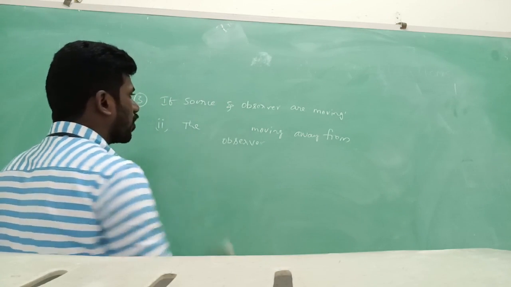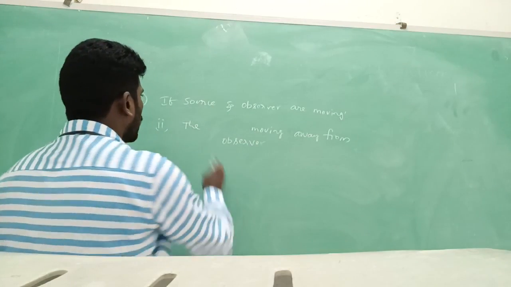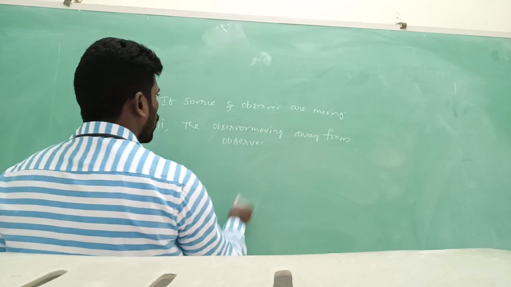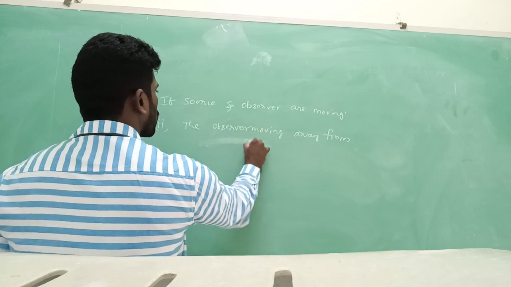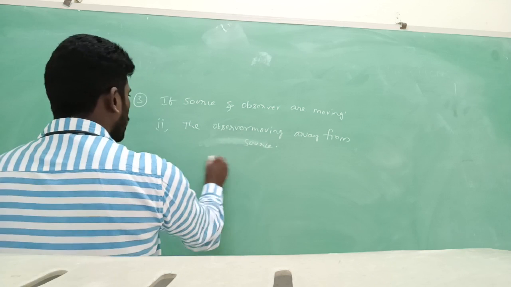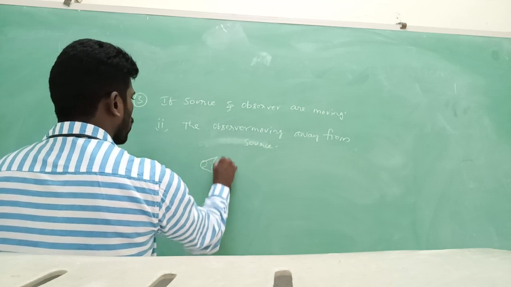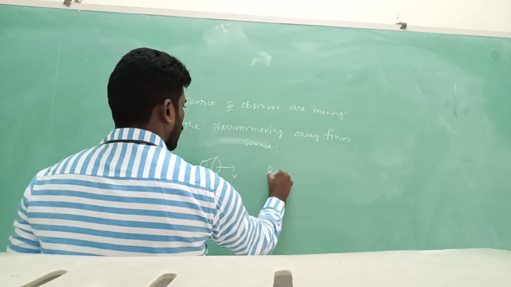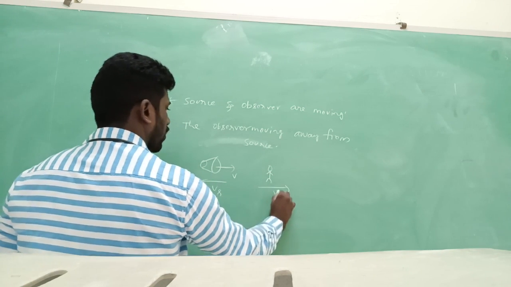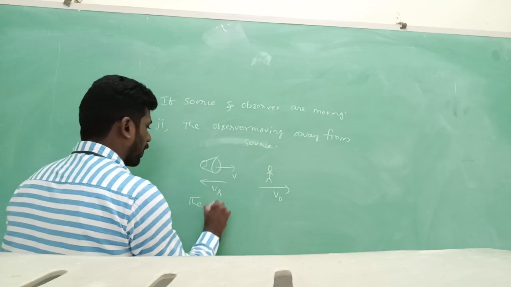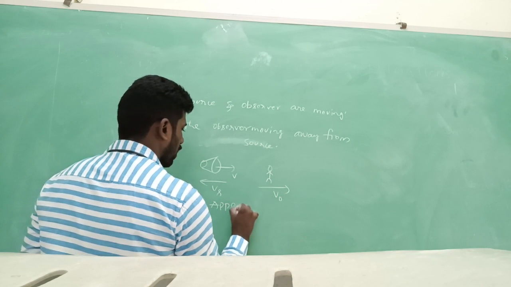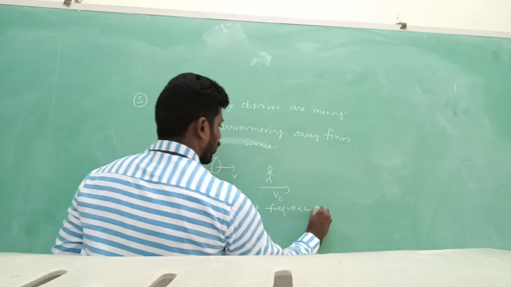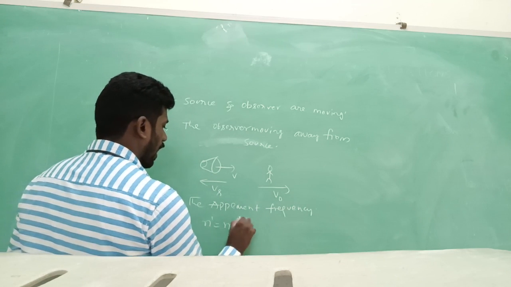If the observer is moving away from the source, see, this is the source like this, Vs is like this, the observer like this, V naught, then the apparent frequency n dash equal to n into.